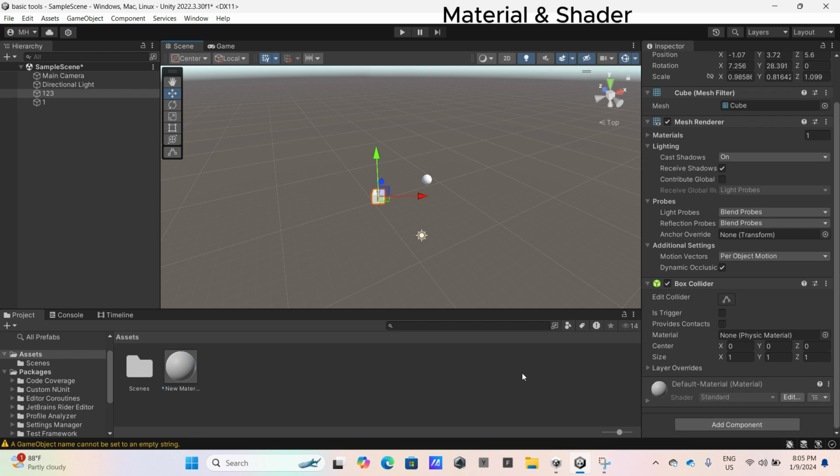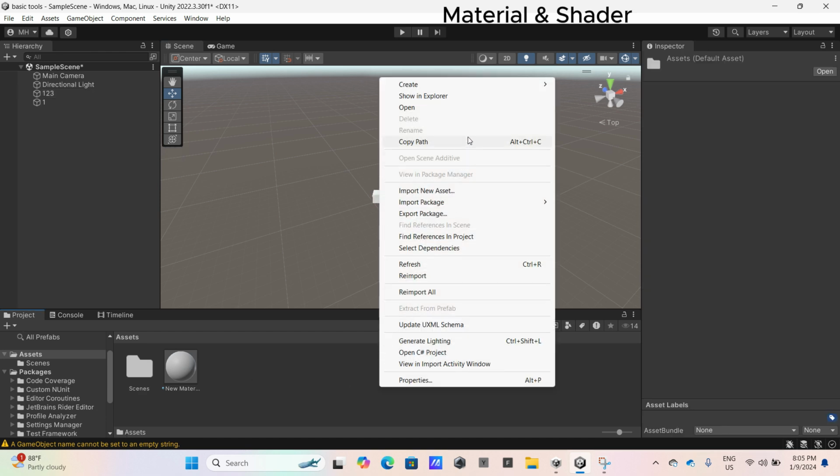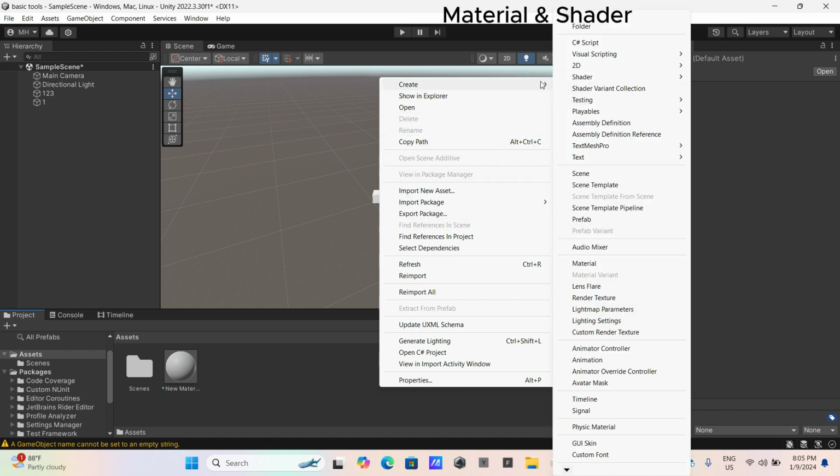If you want to replace the material, you need to go here, right click, and choose create, then material.